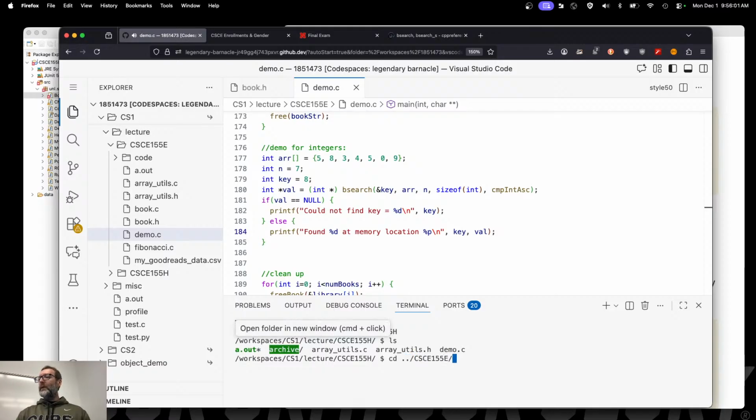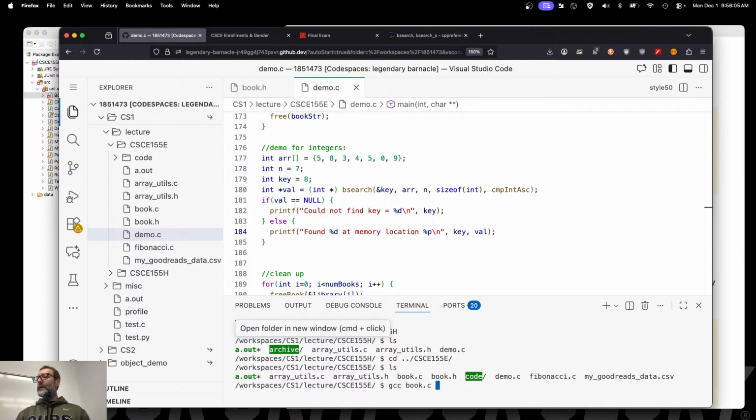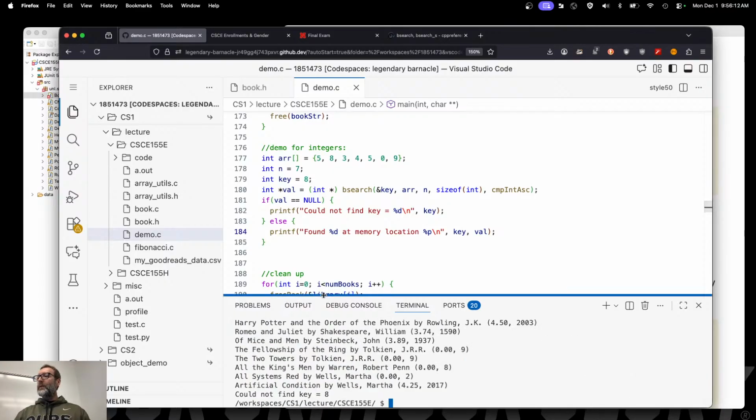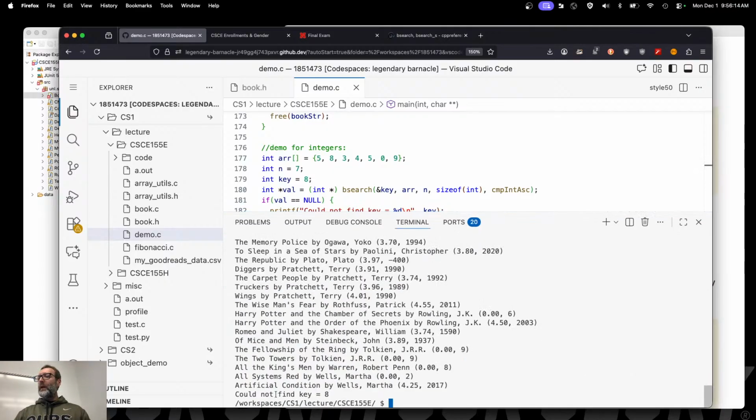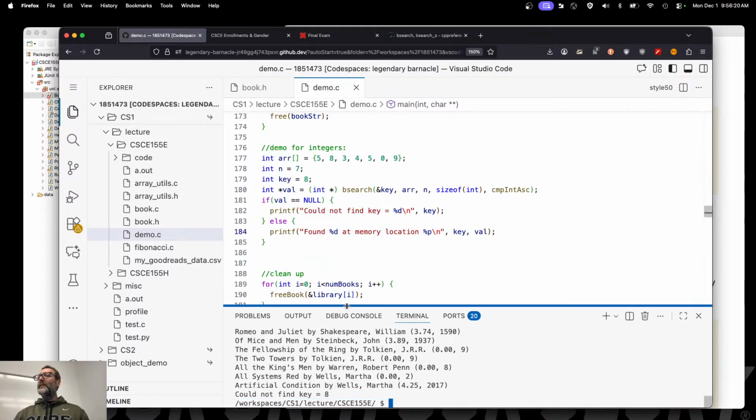Again, I lost the code. I don't know why. gcc book.c and demo.c all together. There we go. And let's run this. All right. So there's a bunch of book stuff, right? And it could not find the key 8. Right? It returned null.